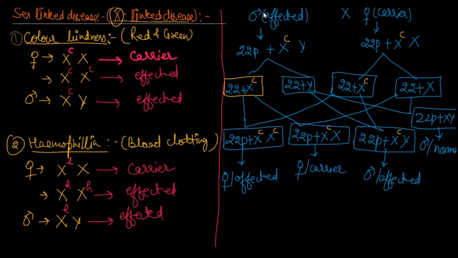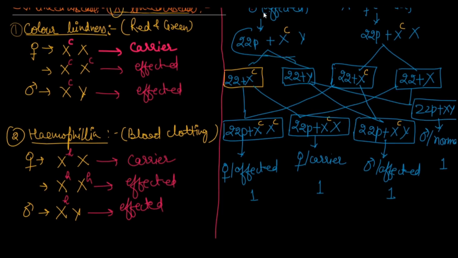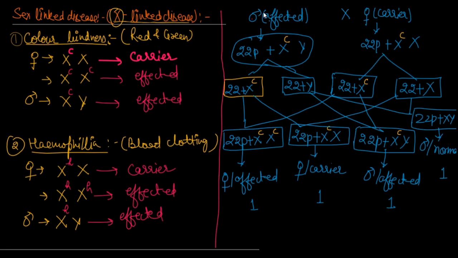So the question will arise: how many females are affected? One female is affected, one female is a carrier, one male is affected, and one male is normal. The question can arise in different ways, that is, carrier crossed with affected, affected crossed with affected, affected crossed with carrier, or affected crossed with normal. So this is one example that I will give you, and later you have to solve many examples on this.